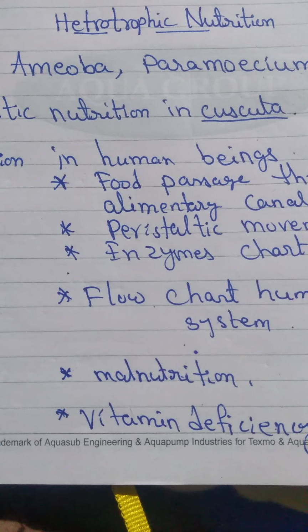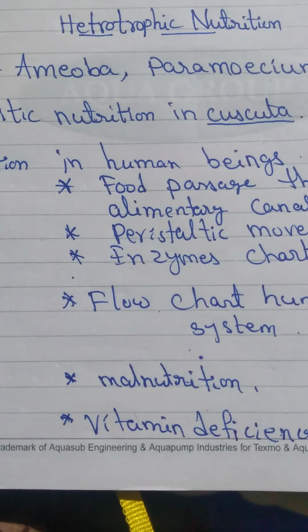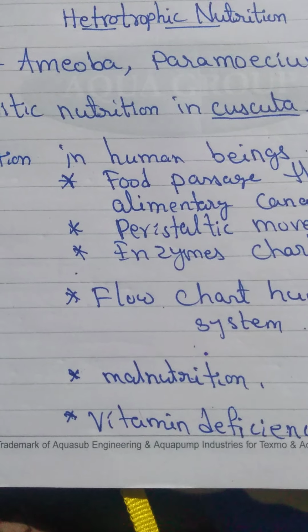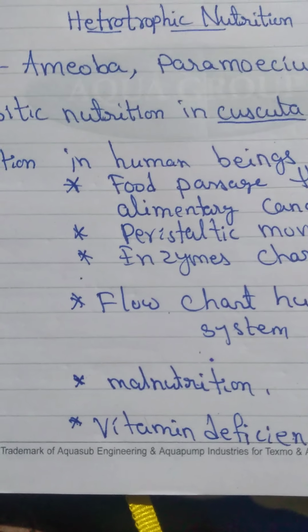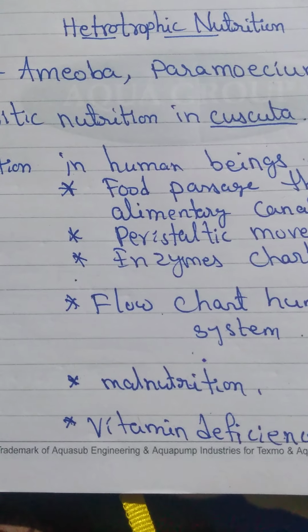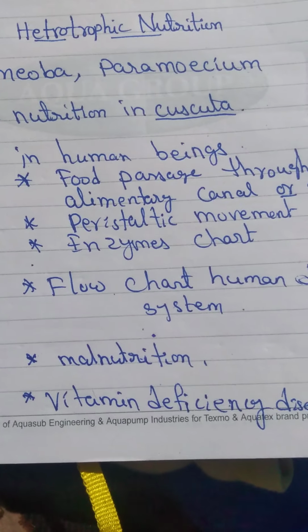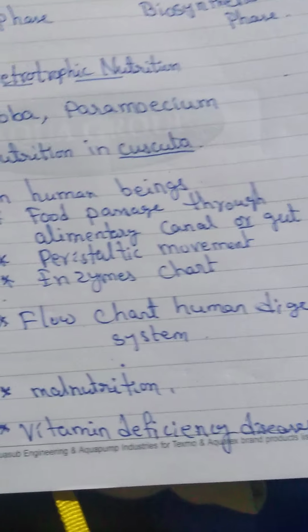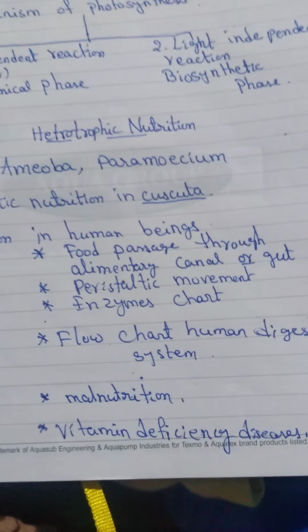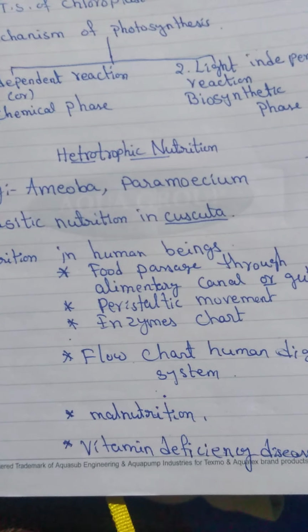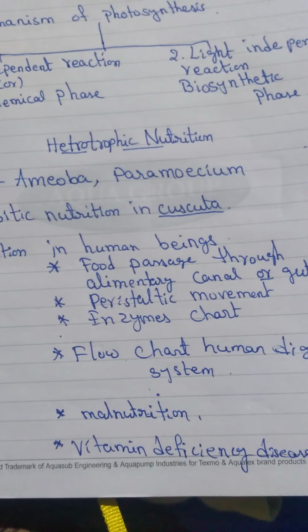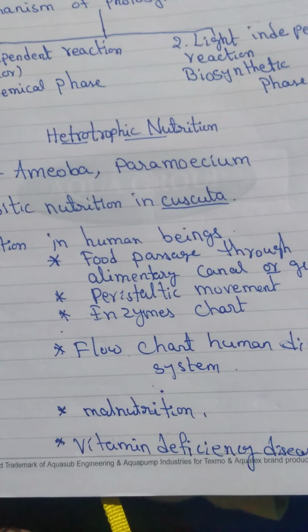And next malnutrition: protein deficiency, calorie deficiency, protein calorie deficiency, and what diseases occur, we will see in malnutrition. The last one is vitamin deficiency diseases, and a flow chart is given like a table, showing the different vitamins.